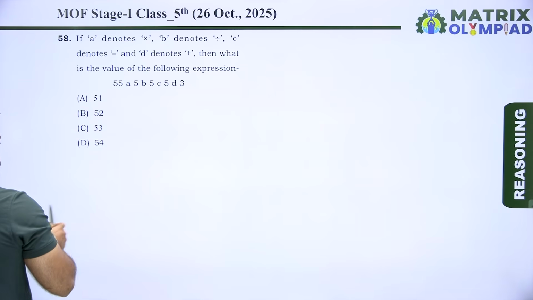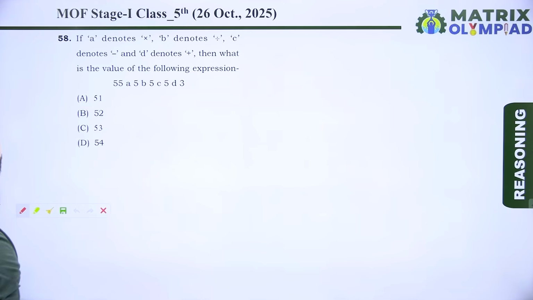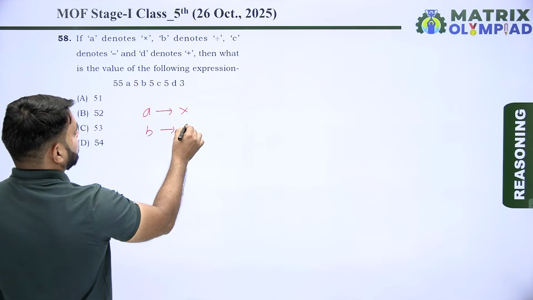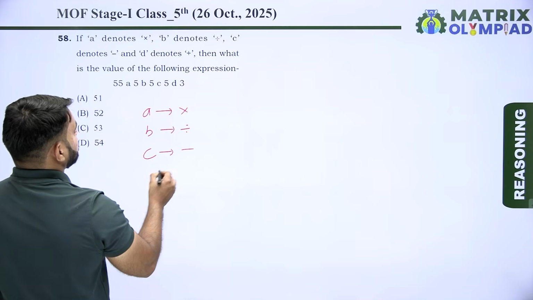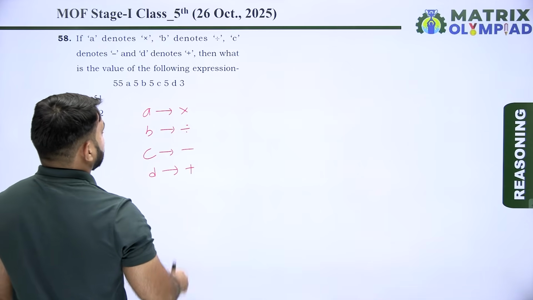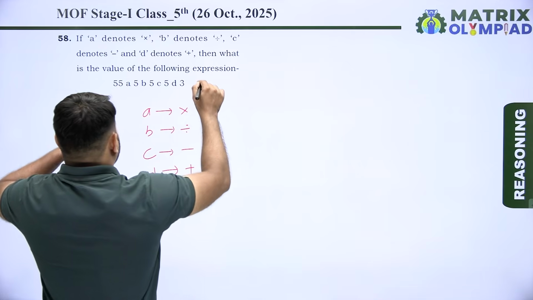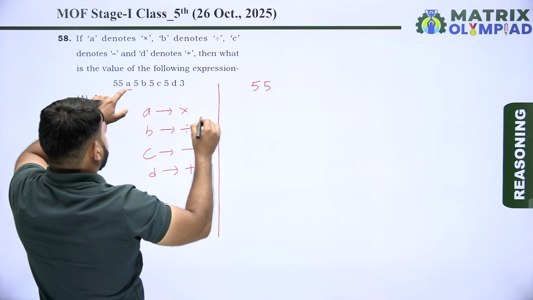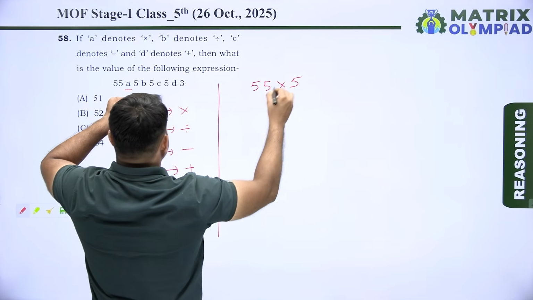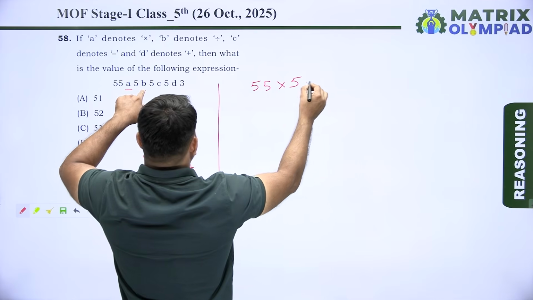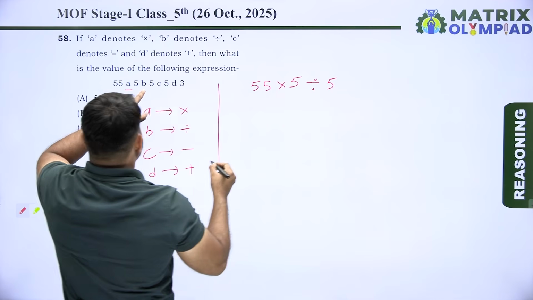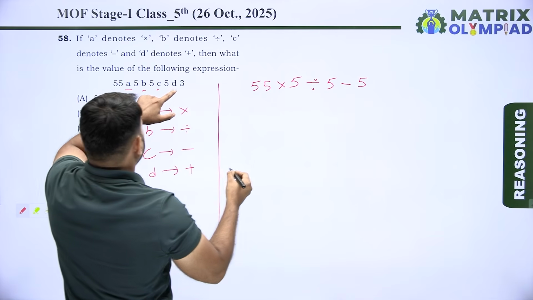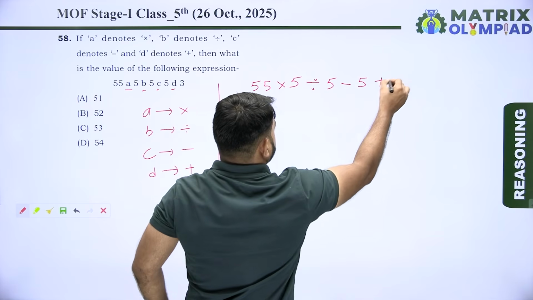So now next question is question number 58. If A denotes multiply, B denotes divided by, C denotes minus, and D denotes plus. So what is the value of the given expression? So expression is 55 A 5 B 5 C 5 D 3. A means multiply by 5, B means divided by 5, C means minus 5, and D means plus 3.